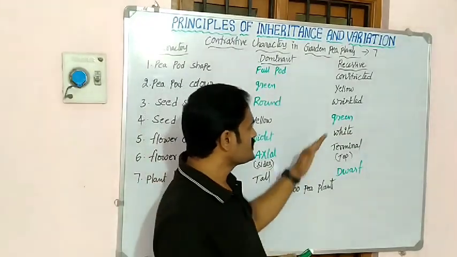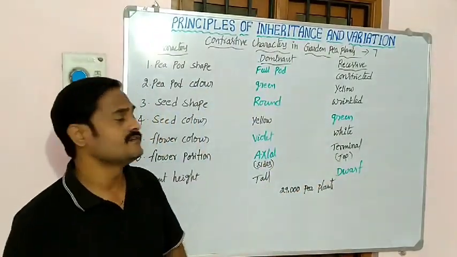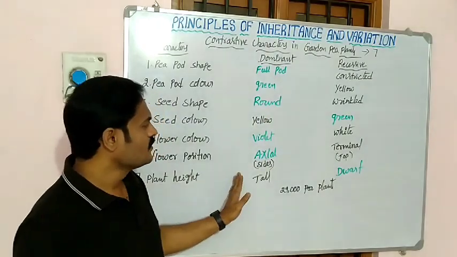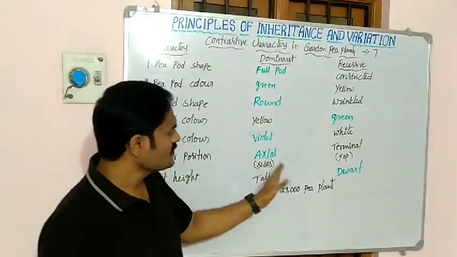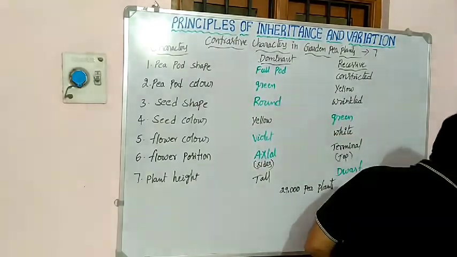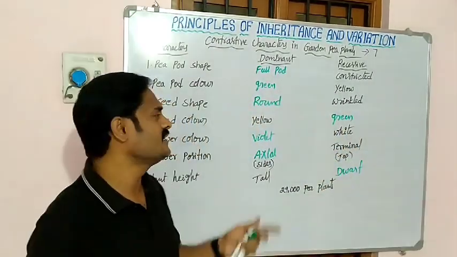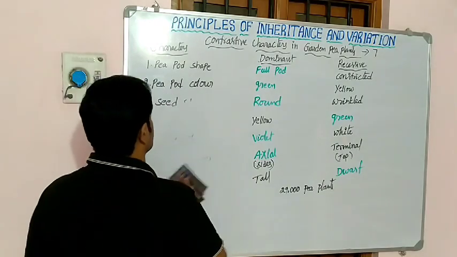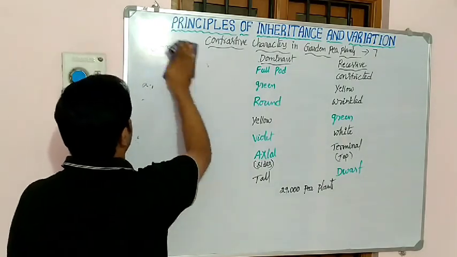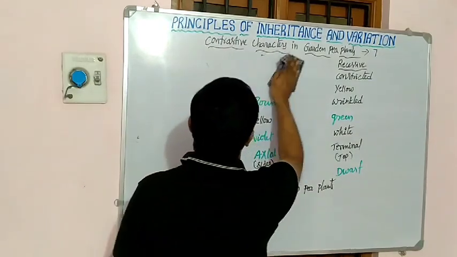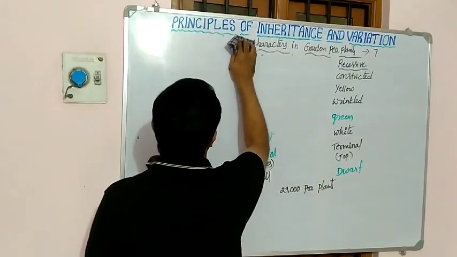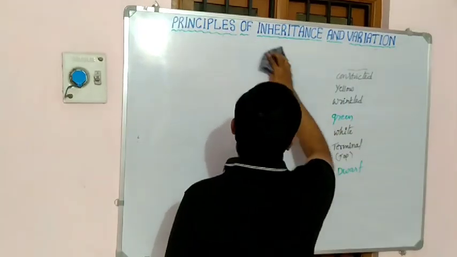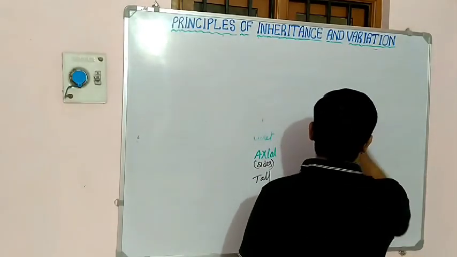Now, continuing, these are the 7 characters observed by Mendel. Now coming to what kind of innovation was discovered by Mendel. Here, how the characters are transmitted from parent to offspring. See, what kind of genes are present in the plants in different forms.